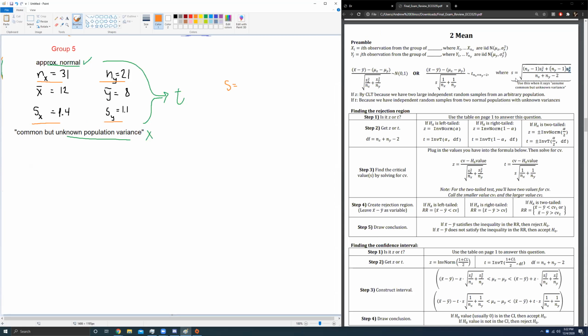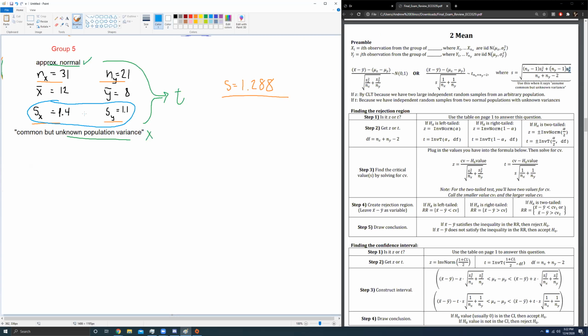I'll give you one small sanity check, an idea of how you know you're somewhere in the neighborhood of the right answer. So we have 30 times 1.4 squared plus 20 times 1.1 squared, all divided by 31 plus 21 minus 2, and then square root that result. I get s equals 1.288. This number should always be between these two numbers. Just bear that in mind. So I got 1.288. Good.